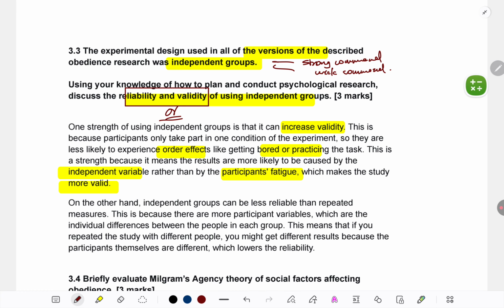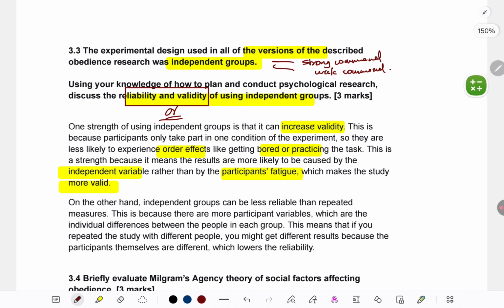Now, if you're feeling the length is too much, you won't be able to cover. At least write that it increases validity because instead of order effects like fatigue and practice affecting participants, it's only the manipulation of the IV which affects them. Write at least this much. What I have said right now, you will get full marks.